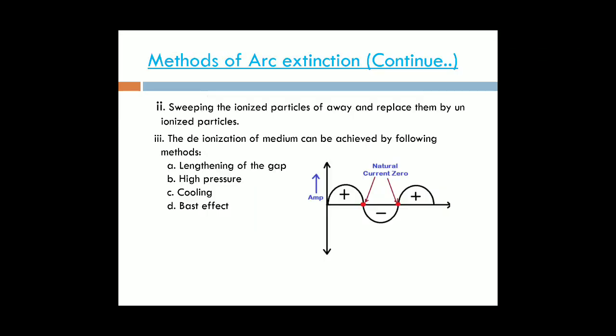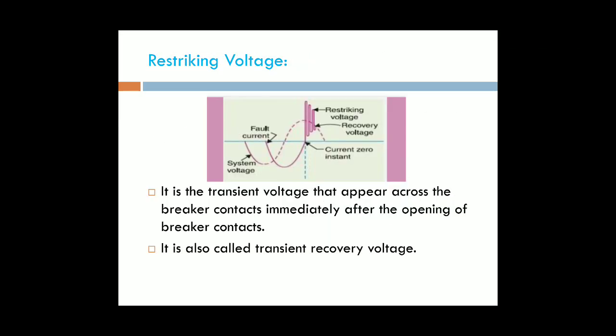It is the transient voltage that appears across the breaker contacts immediately after the opening of the breaker contacts.